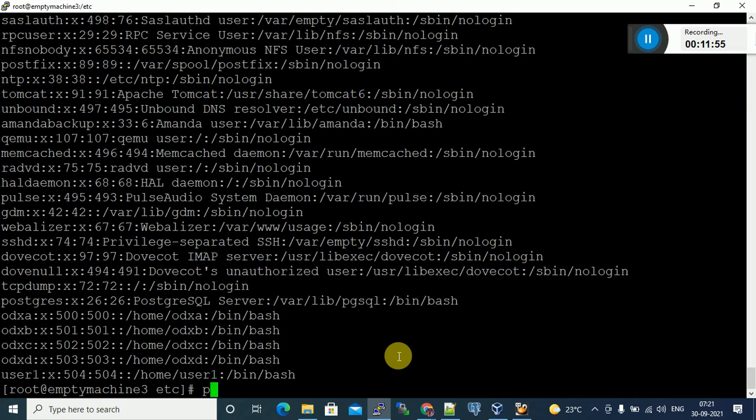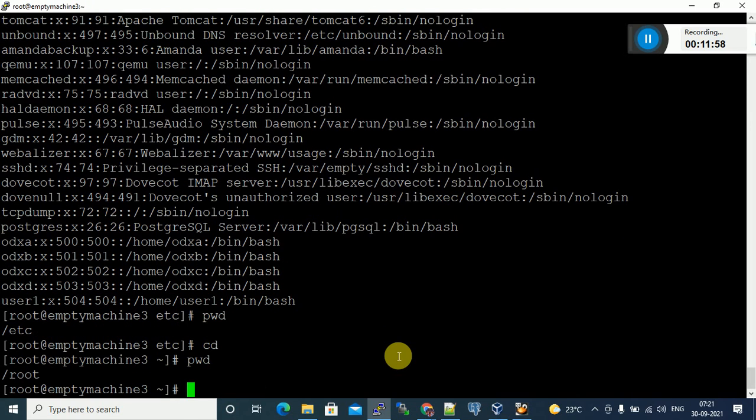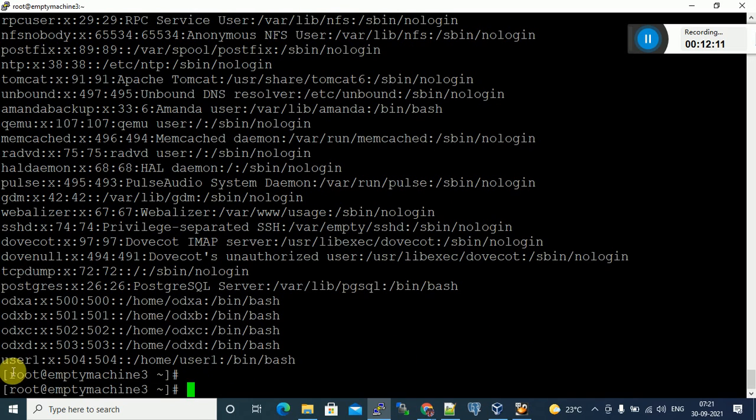Or if you are in a different directory, like the root directory, and I want to read this file data from the root directory itself, how to read it? cat, then give the full path and file name: /etc/passwd. User 1 is created. What is this? This is the username. Okay, good. This is the user ID. This is the group ID.